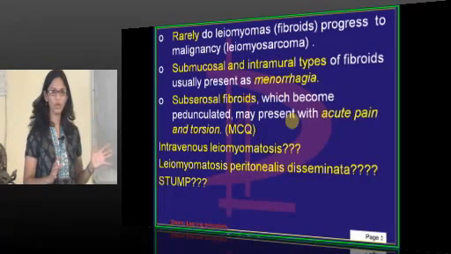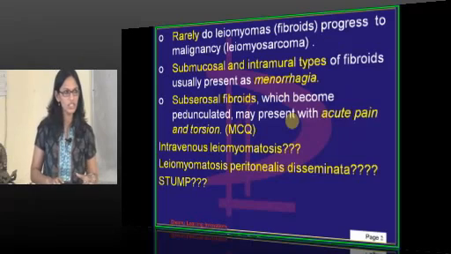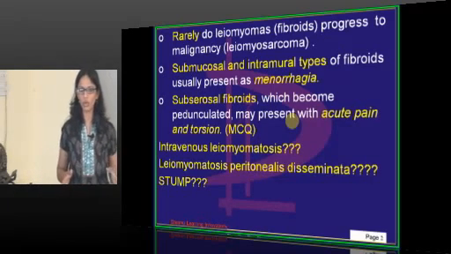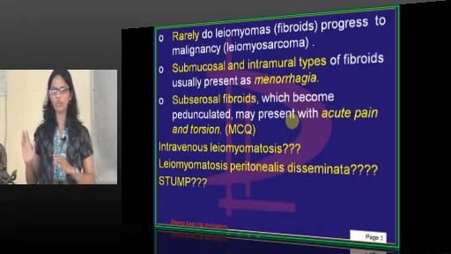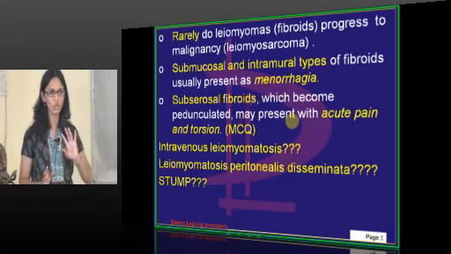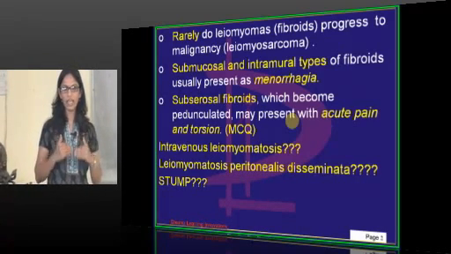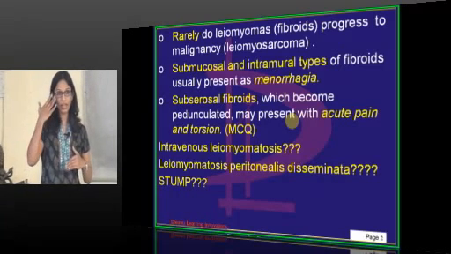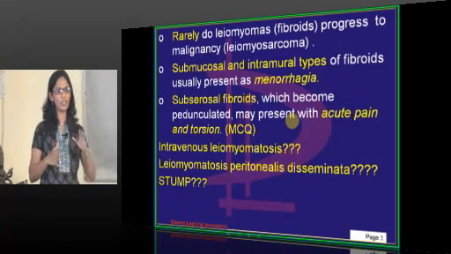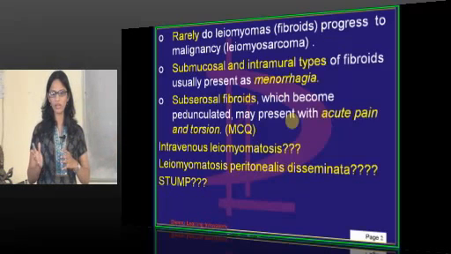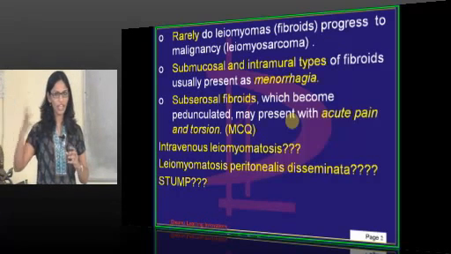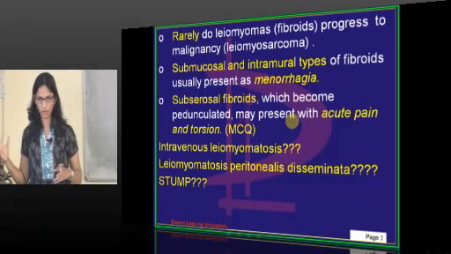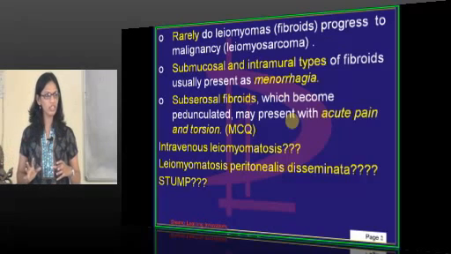Rarely these fibroids progress to malignant changes. That is called leiomyosarcoma. The incidence of leiomyosarcoma is 0.29%, which is 0.2 to 0.5% as given in books. So you can remember, it is very unlikely to go into malignant changes. And this is more commonly not present in the reproductive age group. The leiomyosarcoma changes will be in the perimenopausal or menopausal age group, and it will be a very rapidly growing fibroid. It will be very soft in consistency.